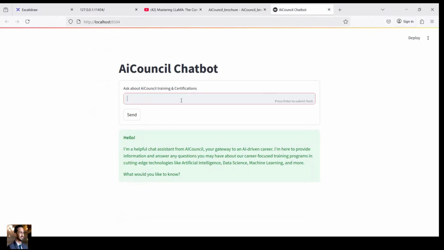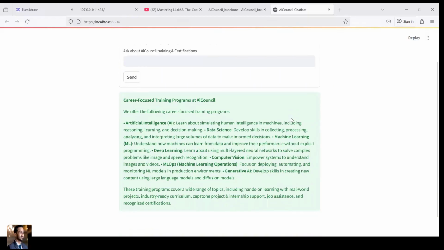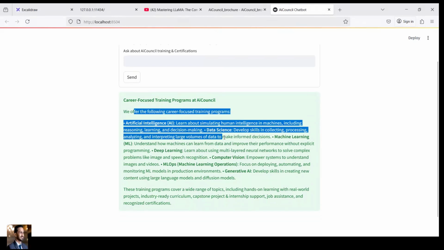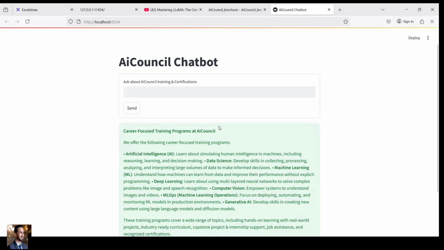Next, we'll again ask it what training programs. So it is expected to tell me what are the training programs it offers, isn't it? So let's say I'll ask it, and thereafter it will process the things, and I'll wait for a few seconds for the output to generate. So it has generated the output. Career focused training programs at AI Council will offer the following training programs: AI, deep learning, computer vision, ML ops, generative AI. So it works really good, right?